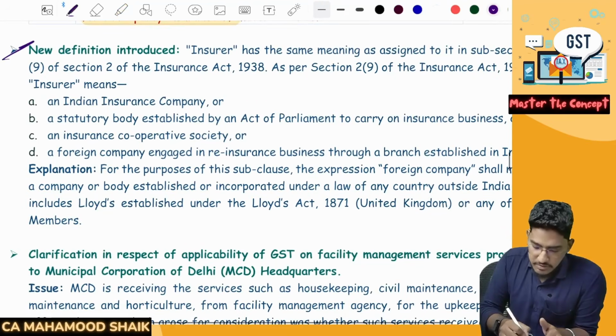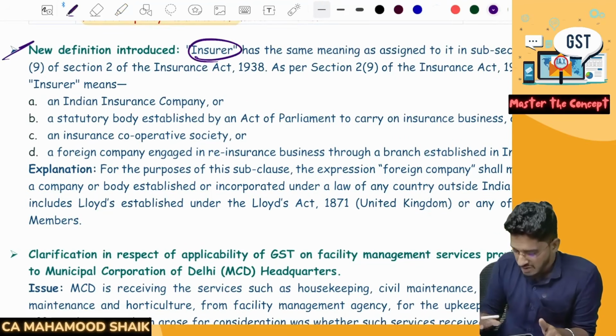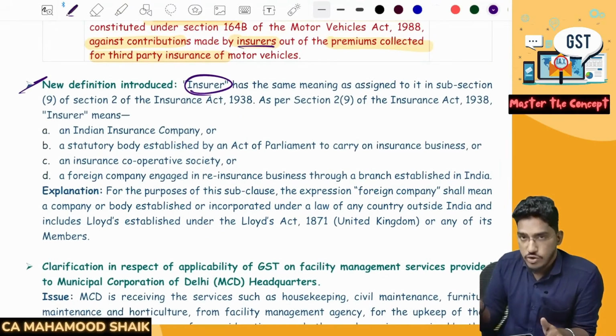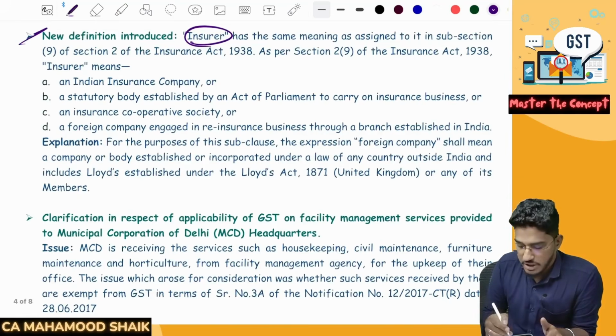And they have given the definition of the term insurer, which is not important from the examination perspective. Here they have used the phrase insurer. What do you mean by insurer? Who will get covered under the insurance definition?